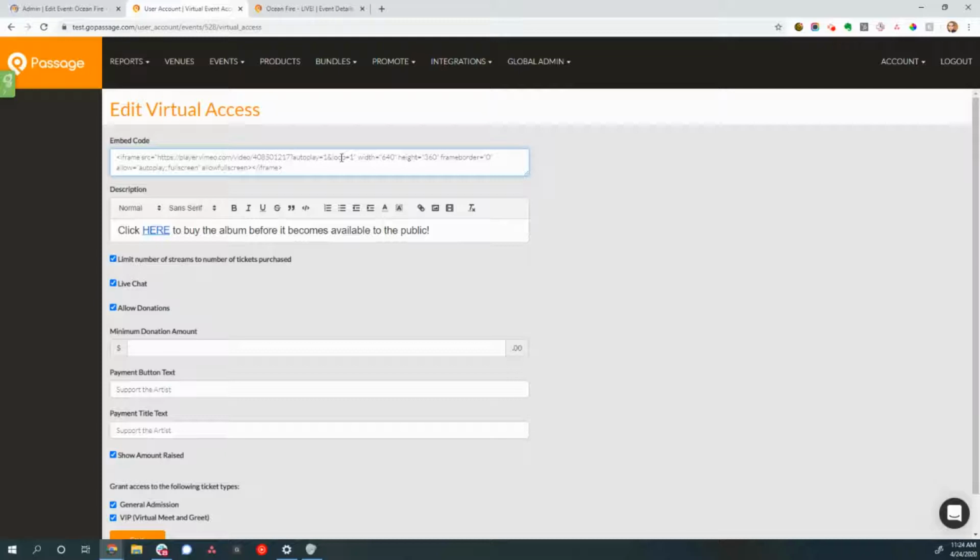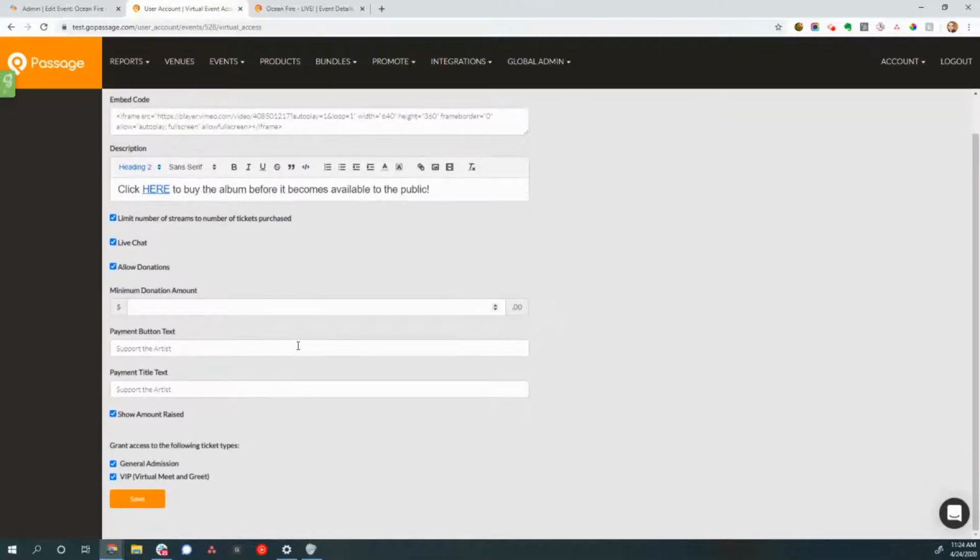But you could use this with a YouTube player, with a Facebook embed player, with a Twitch embed, whatever you want to do there. We're agnostic to that. Whatever you're comfortable with, we're happy to secure the access and provide that ticketing experience for. You can have a description down here. Right here, I just have a link to buy the album before it becomes available to the public. You could throw a sponsor image in there, something like that. You'll see exactly what that looks like in just a second.